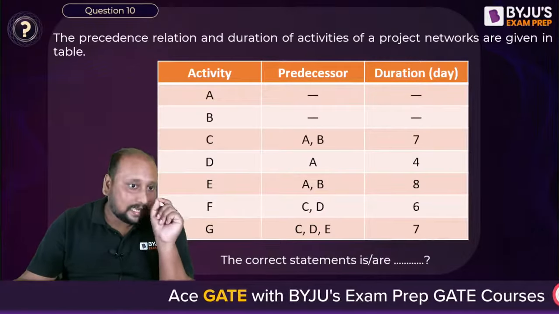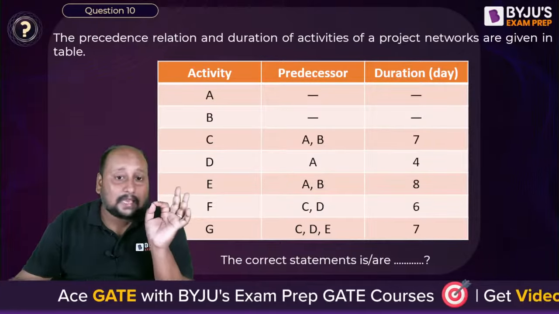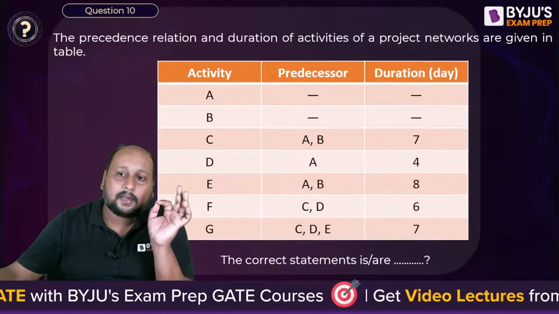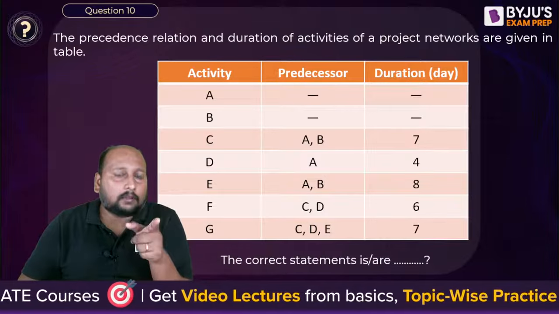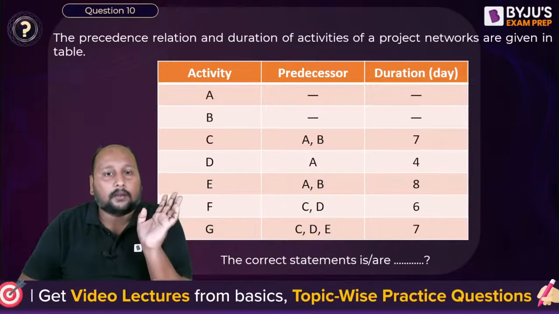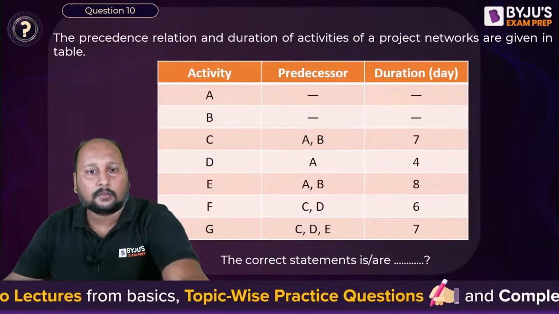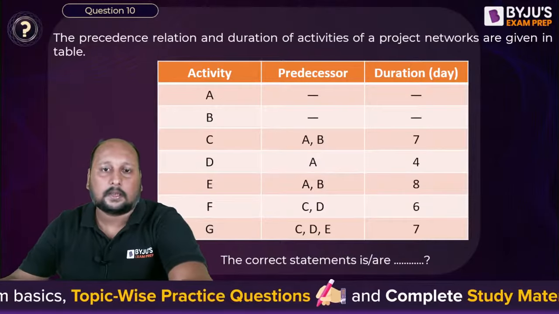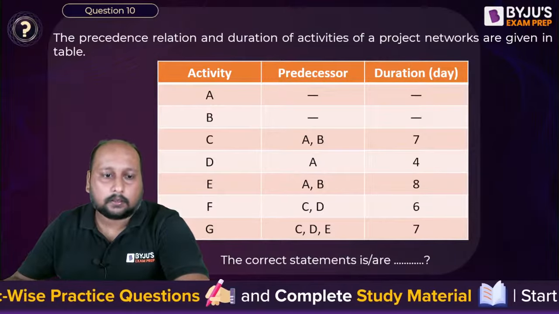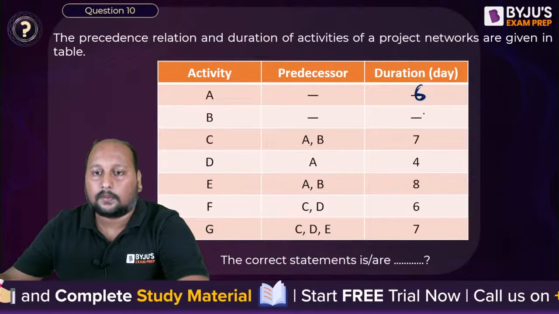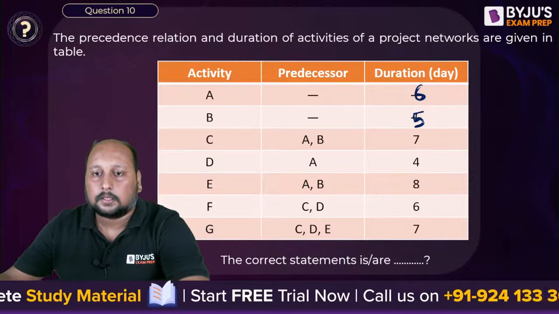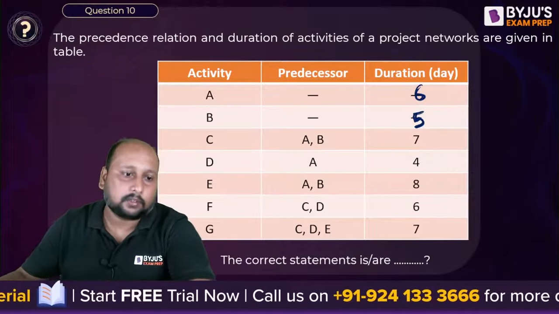C has predecessors B and C. If C has predecessors, can we draw it directly? If you draw it directly, then your network diagram rules will be violated. I think some values are missing over here. This is 6 and this is 5. Okay, 6 and 5, or else you won't have a duration, right?